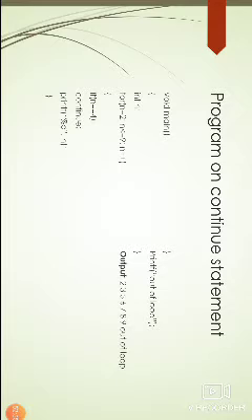Now we have a printf statement, that is printf of percentage d, and the n value will be printed on the output screen. Here n contains 2, and that will be printed on the output screen. Now the value will be incremented by 1, 2 plus 1, that is 3. So if n double equal to 4, the condition is false, so the continue statement will not be executed. Now the printf statement prints the 3 on the output screen. Now the n value will be incremented, that is 4.